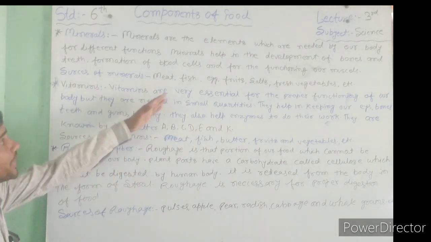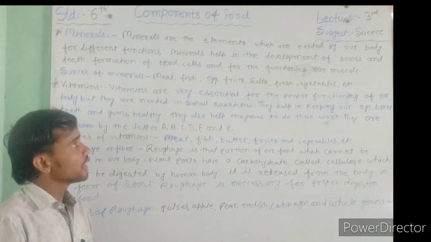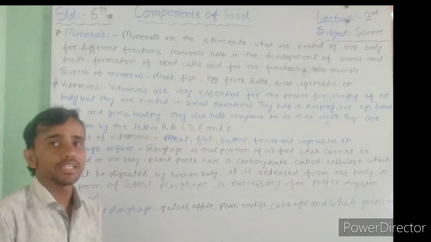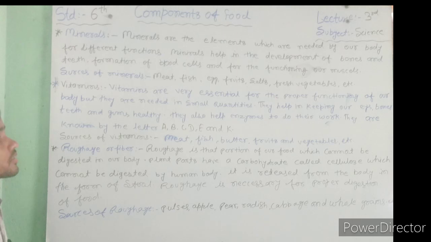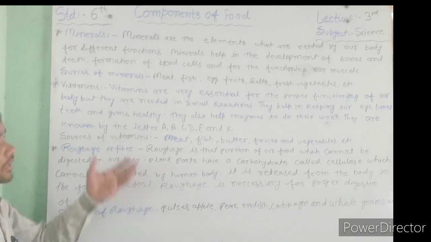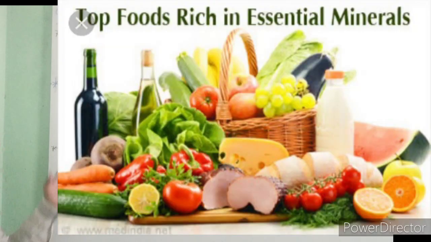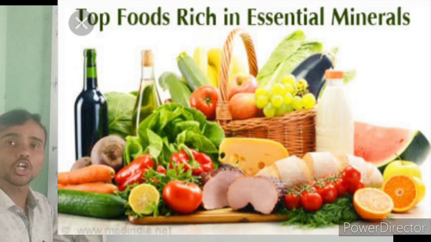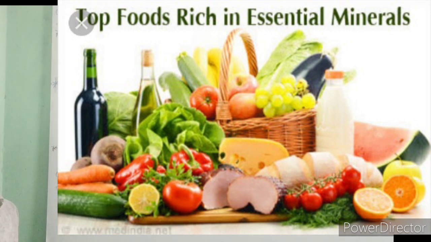Sources of minerals: meat, fish, egg, fruits, salt, fresh vegetables. My dear students, first you see the figure of the sources of minerals. That's the figure of the sources of minerals. You understand what the sources of minerals are. So you see that figure.